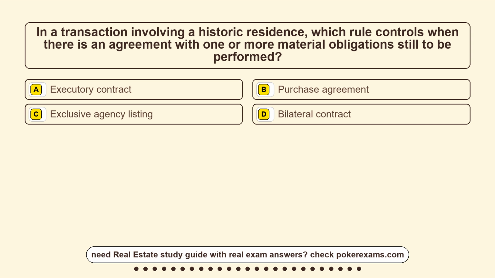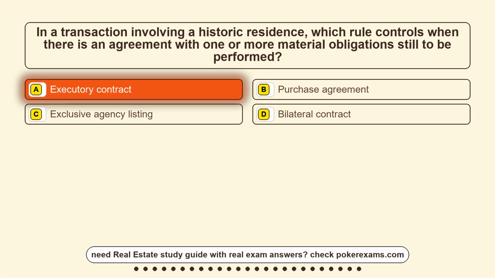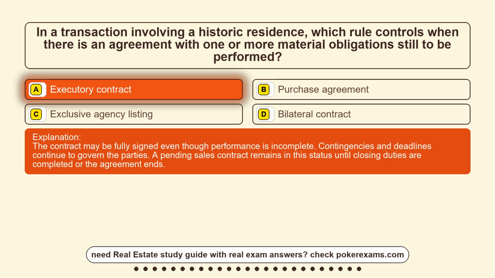Option A, executory contract. Option B, purchase agreement. Option C, exclusive agency listing. Option D, bilateral contract. The correct answer is option A, executory contract. The contract may be fully signed even though performance is incomplete. Contingencies and deadlines continue to govern the parties. A pending sales contract remains in this status until closing duties are completed or the agreement ends.